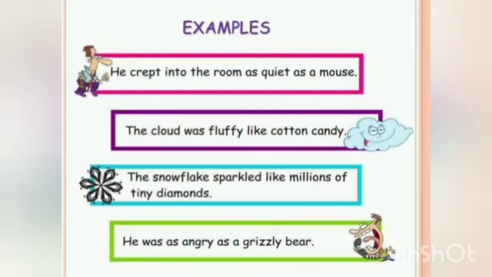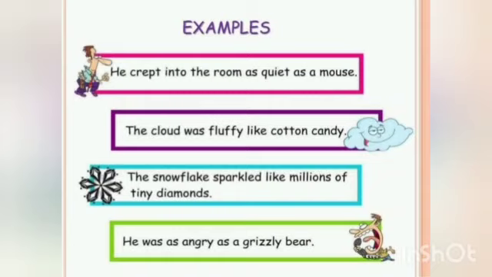Let's look at some other examples. The first sentence is, he crept into the room as quiet as a mouse. The cloud was fluffy like cotton candy. The snowflake sparkled like millions of tiny diamonds. He was as angry as a grizzly bear.